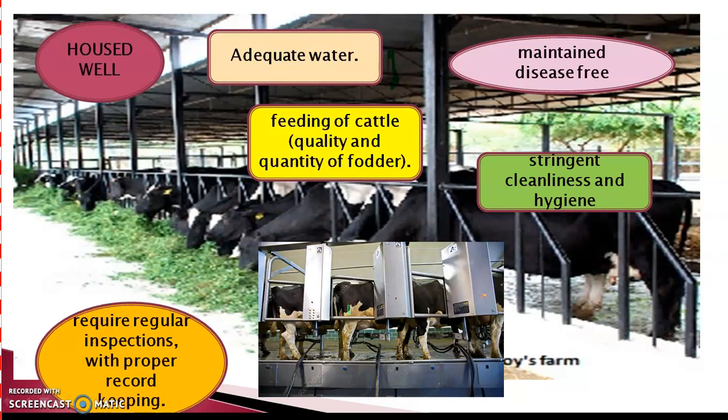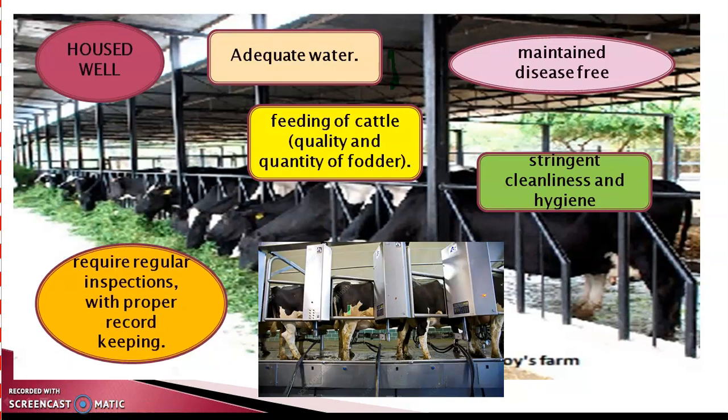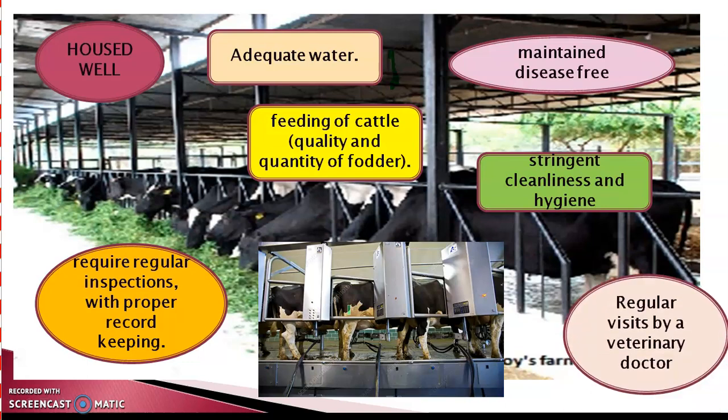To ensure that stringent cleanliness and hygienic practices are followed, there must be regular inspections in the farmhouses and proper record keeping should be maintained. Animals must be visited regularly by a veterinary doctor.